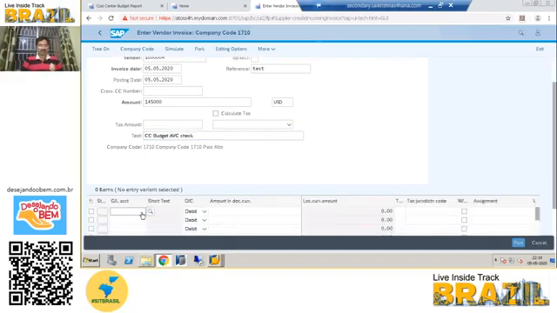Here we will give the GL account 61003000, that is the travel expenses account.